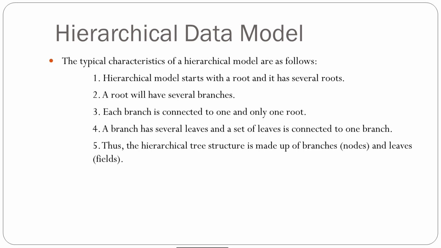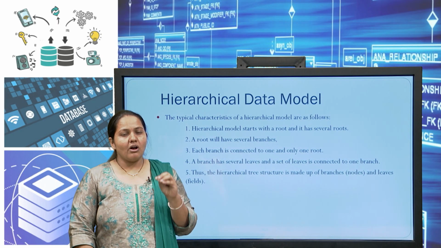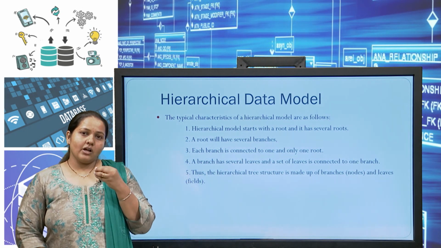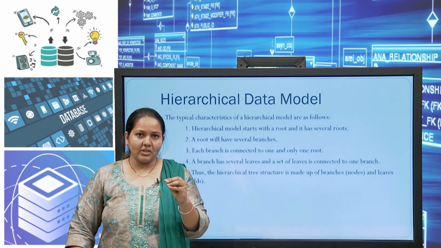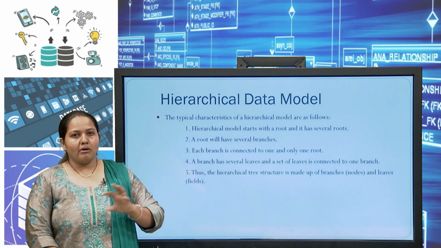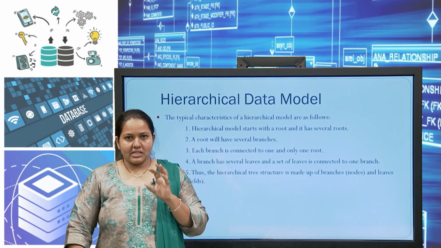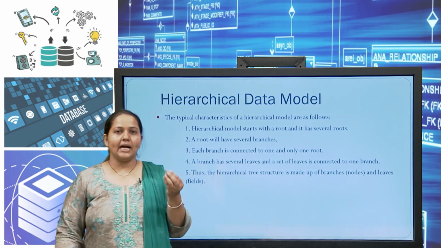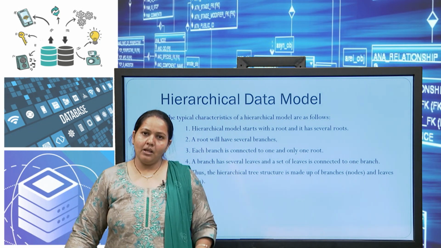For these typical characteristics, the model starts with a root, then the root has several branches, one child has one root, and the branches connect to leaves. These are all strict rules we have to follow. Insert, update and delete are the operations. If we are adding something, then we must take care of this rule, then we can add. So, it is totally dependent on structure. So, earlier it was not used. The best adoptable model is the relational model.